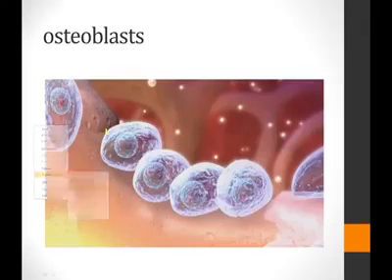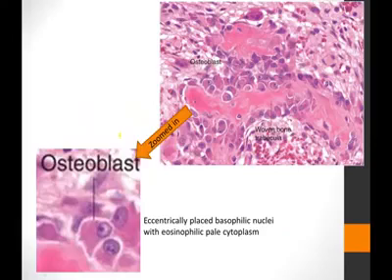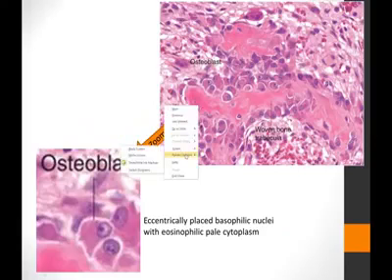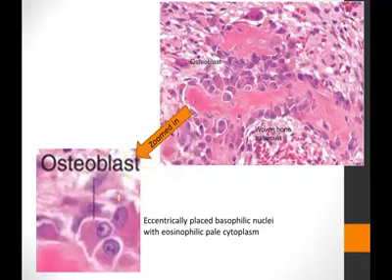An active osteoblast, a plump cell with a single nucleus, and this nucleus is not present in the center of the cell. Basically, this nucleus has an eccentric position. What does eccentric mean? The nucleus is off the center. जैसे कि आपको बहुत clearly इस figure में नजर आ रहा है, it is not in the center, it is off the center. This figure here also clearly shows the eccentric location of the nucleus.